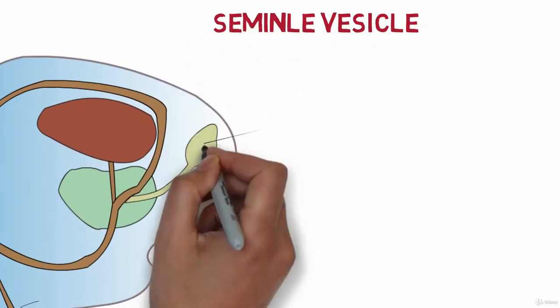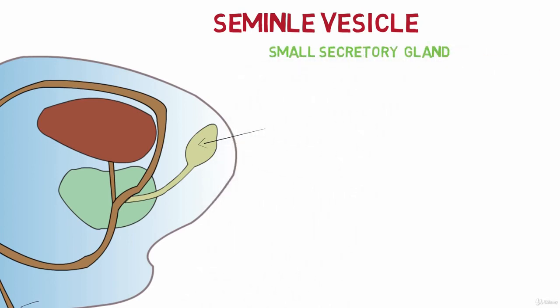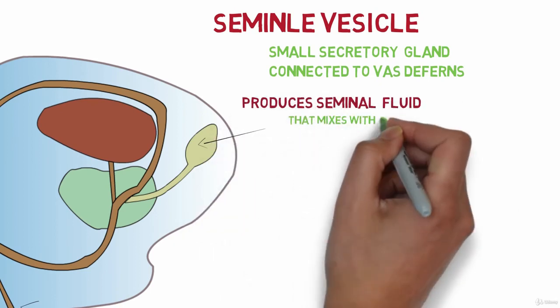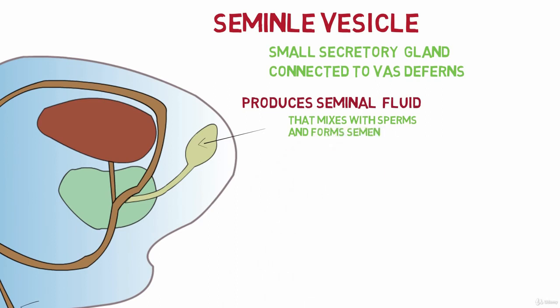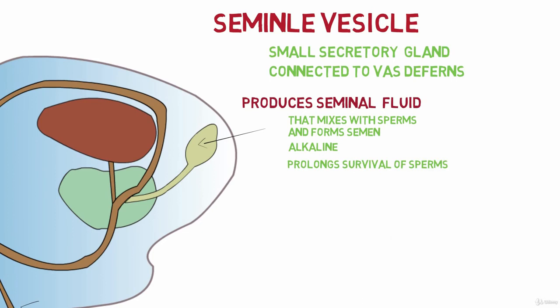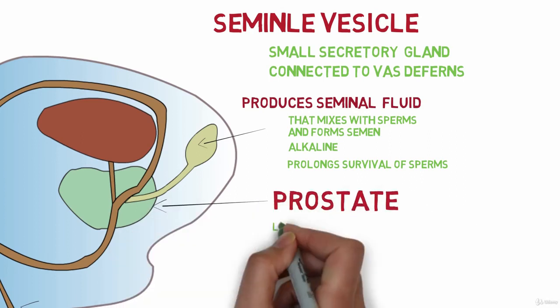The next internal reproductive organ is the seminal vesicle, which is a small secretory gland that is connected to the vas deferens via a small duct. The main function of the seminal vesicle is that it produces the seminal fluid that mixes with the sperms and forms the semen. This fluid is alkaline, which prolongs the survival of the sperms as the environment inside the vagina is acidic. The final internal reproductive organ is the prostate gland.